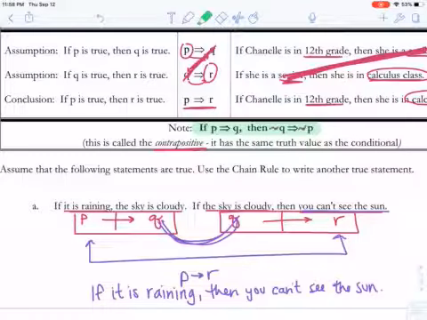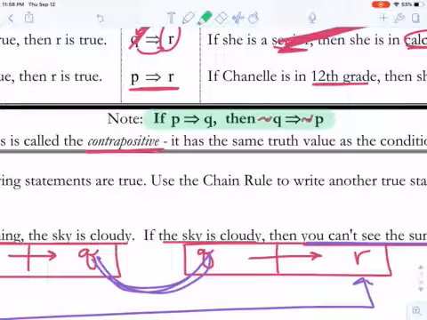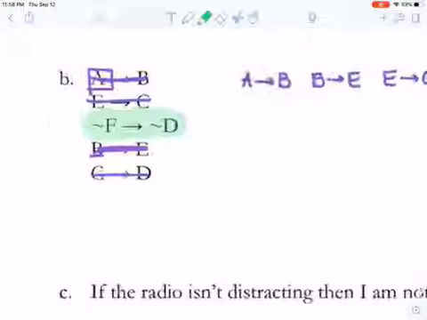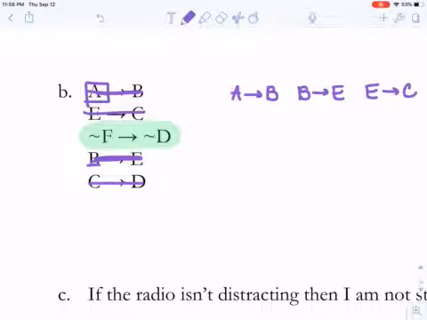The contrapositive is going to have the same truth value as the conditional statement. So if we can rewrite the original as the contrapositive, they're both going to be true. That's what we can do here. We can rewrite this by flipping the order and negating them. Negating a negation just undoes it, right? So we're going to take the negation away and flip the order. D is going to go first and F is going to go last.